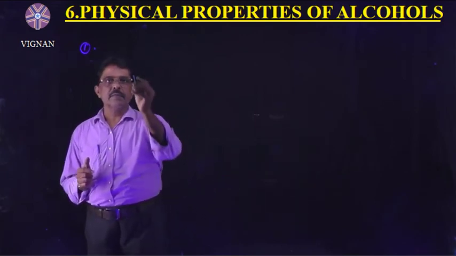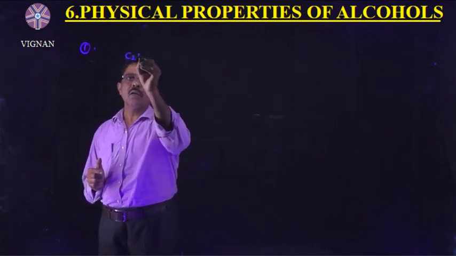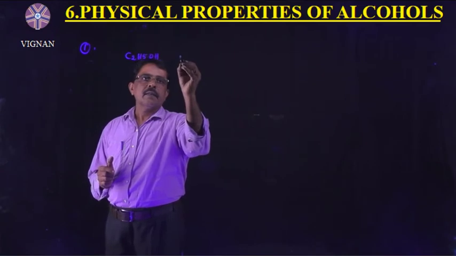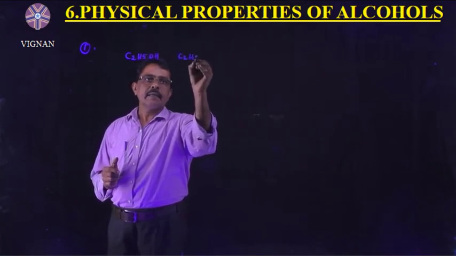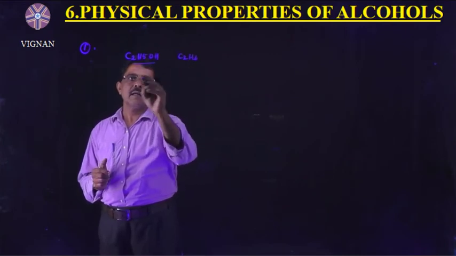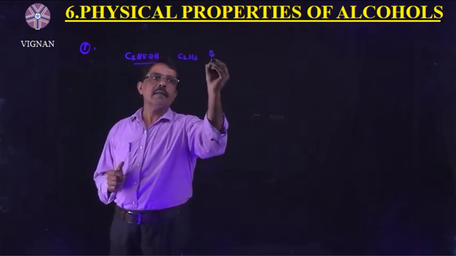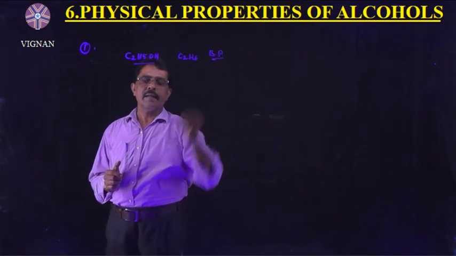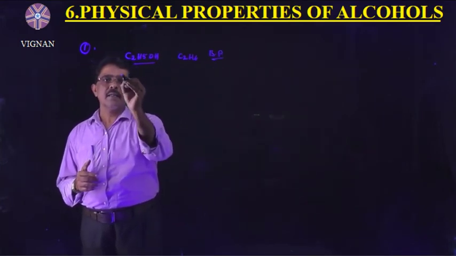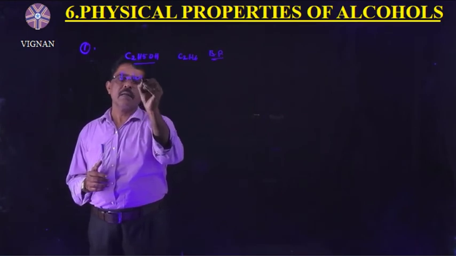Suppose you take ethyl alcohol. The corresponding alkane is ethane. Compared to ethane, ethyl alcohol has a higher boiling point. Why is it so? Because it has intermolecular hydrogen bonding.